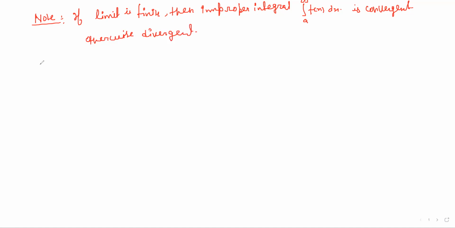Okay. Now we go for the second category, which is when the lower limit is infinite. So consider that if we have integral from minus infinity to b of f(x) dx, then we can write it as limit a tending to minus infinity, integral from a to b of f(x) dx.